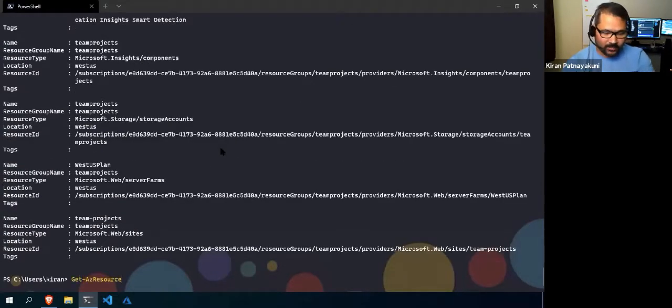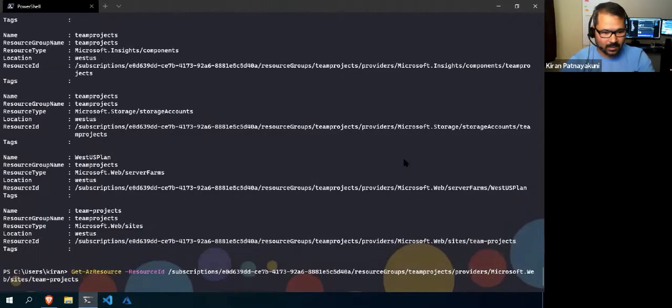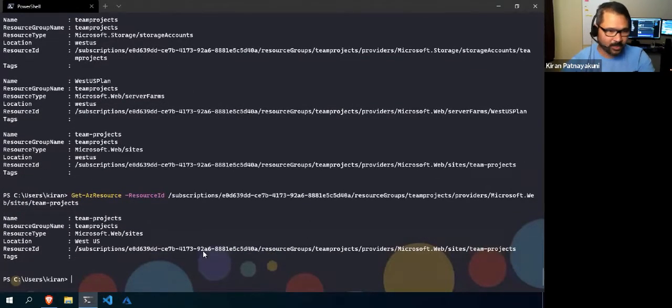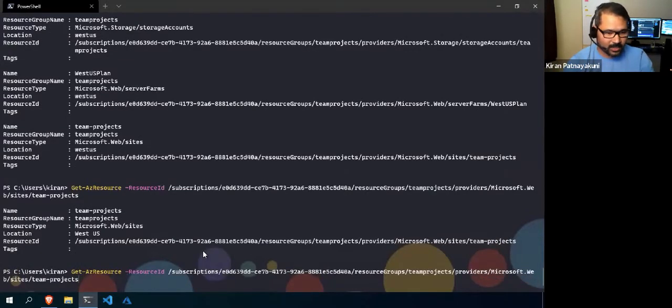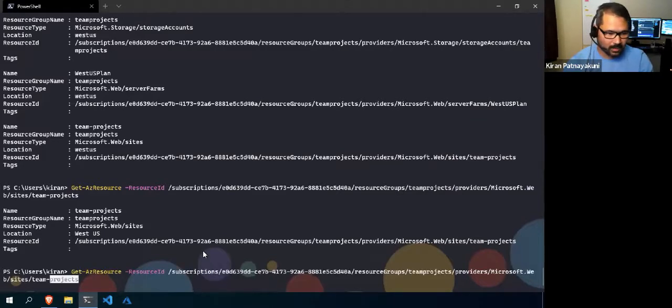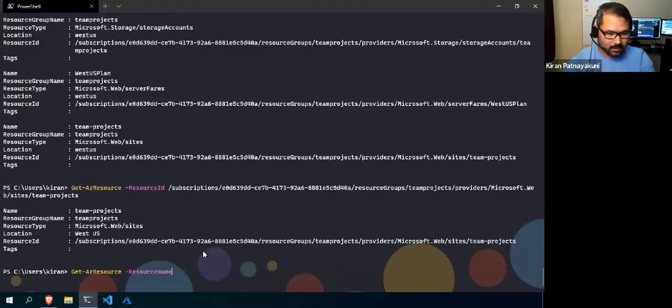And if you want to filter these resources by the resource ID, suppose I want to get this one, I can get that resource by ID. Suppose I want to get the resource by its name, there is a parameter called ResourceName.